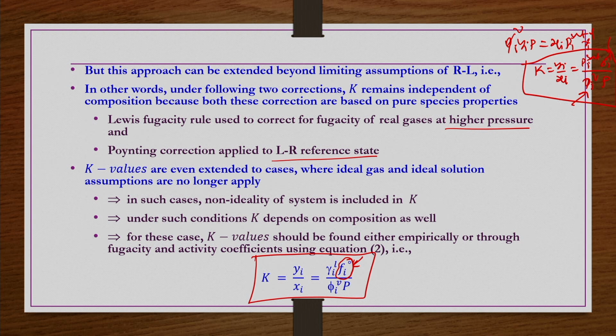But if you extend to cases where ideal gas and ideal solution no longer apply, then Ki is defined by this expression, where Ki depends on composition in addition to pressure and temperature.